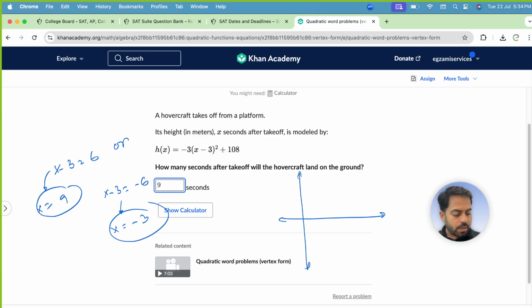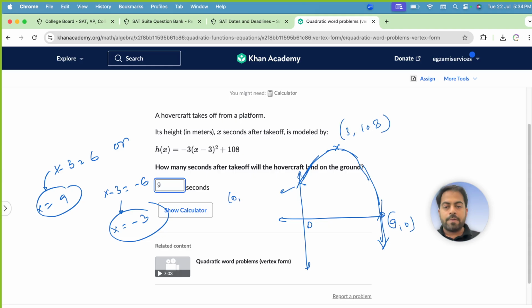And if I draw the graph, it is going to be like this. This is 9. But since x is time, it cannot be negative. So the graph on the left side of the origin, where x is supposed to be negative, will not be there. So this is the graph for this question, and this top vertex is 3 comma 108, and this is the y-intercept.